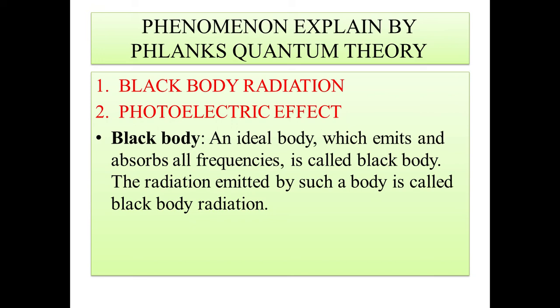Some scientists consider a black hole as a type of black body. That was further explained by Stephen Hawking and other scientists. So a black body is ideal and exists somewhere in the universe, and it emits or absorbs radiations of all frequencies. That is a black body actually.